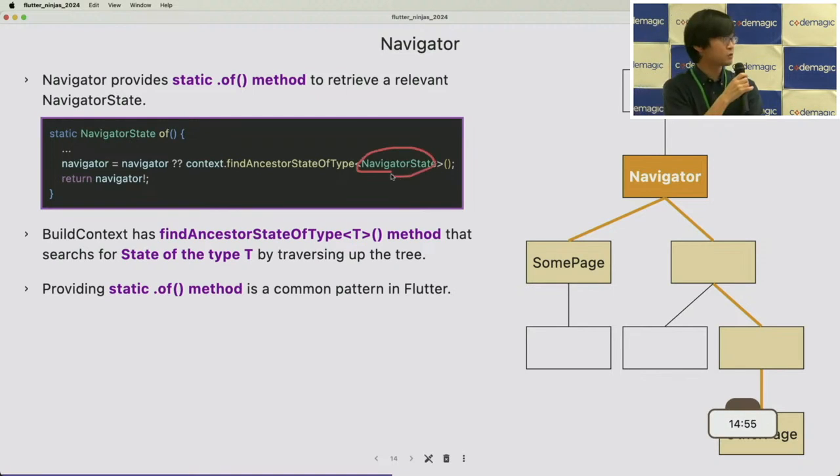So if we want to get the navigator state, we have to know the type of the relevant object is NavigatorState. Navigator is the very famous one. So we can say that NavigatorState is necessary, but we have a lot of widgets and their associated state objects, so we cannot know the name of the state class. So the providing .of method is the responsibility of the widget. It's Navigator here.